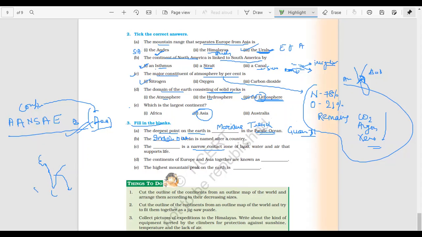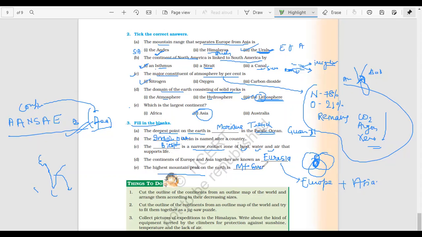This is a narrow contact zone of land, water and air. That is, the coexistence of all three domains of the earth is only possible where? Biosphere. So here the answer will be biosphere. The continents of Europe and Asia together are known as Eurasia. Eurasia means Europe plus Asia. The highest mountain peak on the earth is Mount Everest.